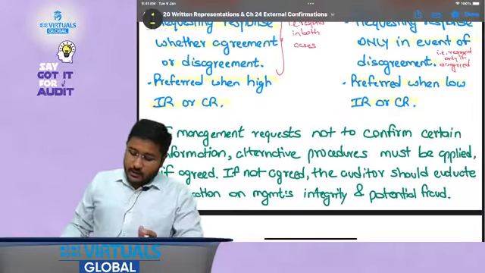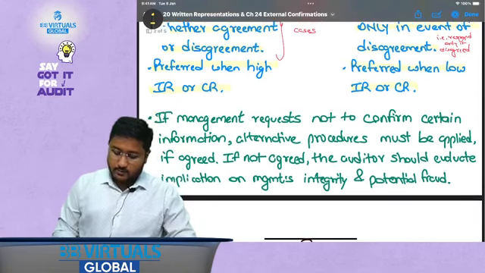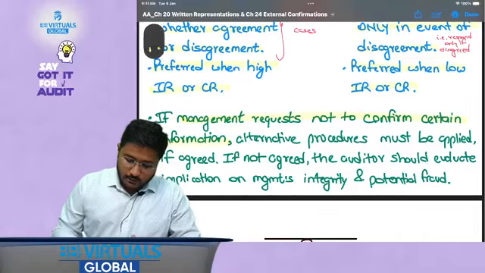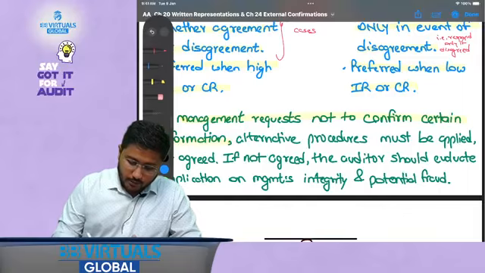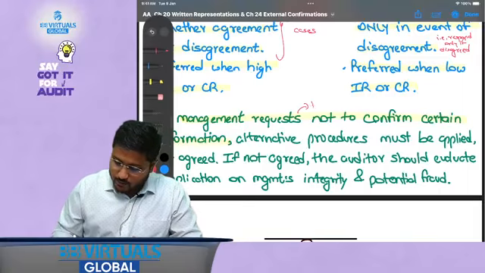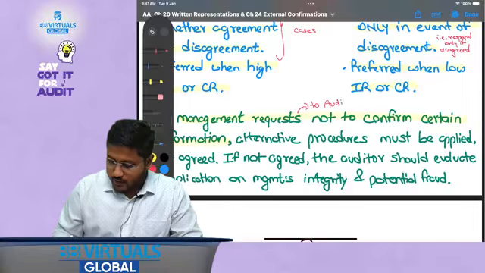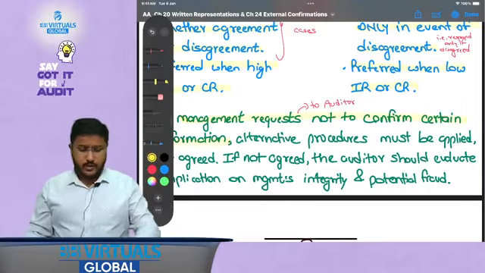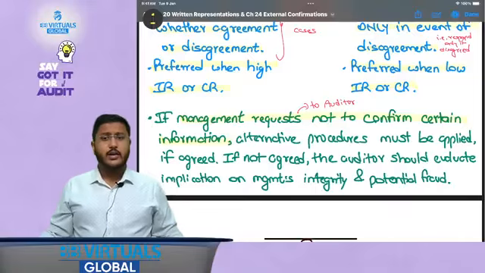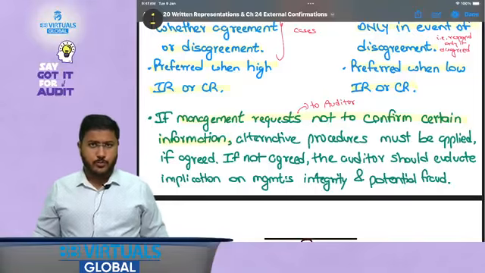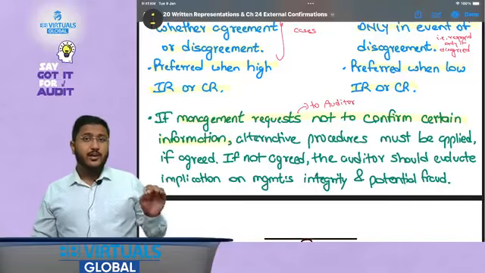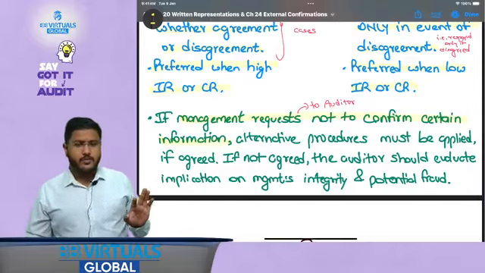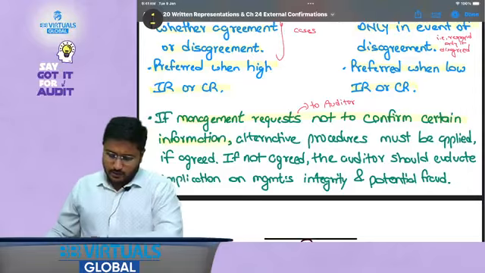Now, if management requests not to confirm certain information, management requests to whom? This is very important to understand here. Management requests to the auditor. Management cannot write in that authorization letter that you do not need to respond. That could not be done. But management could definitely come to the auditor and say that we request you not to confirm this particular information, say for inventory, say for fixed assets and all.